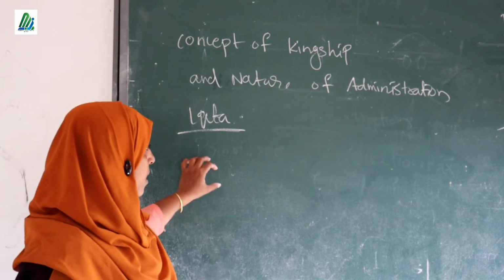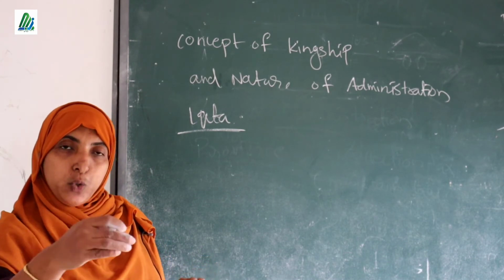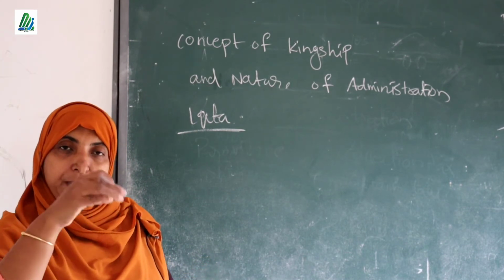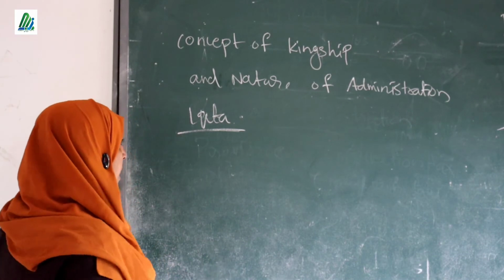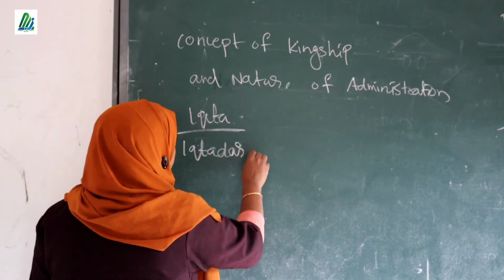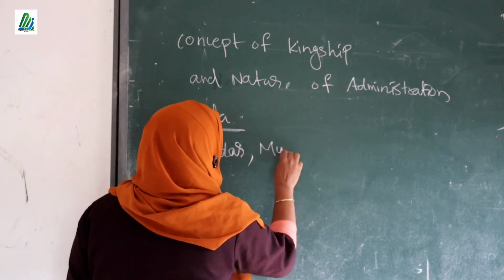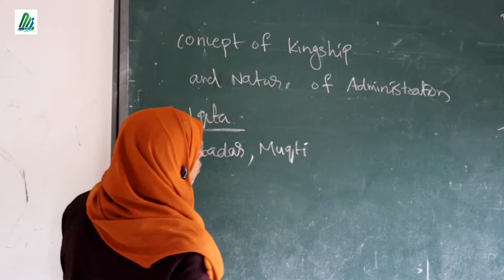And those who got a particular plot of land from the king, that person is known as Iqtadar, or in some places they are called Mukti.